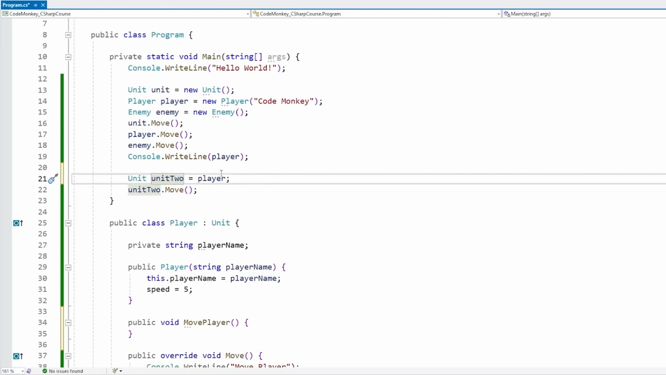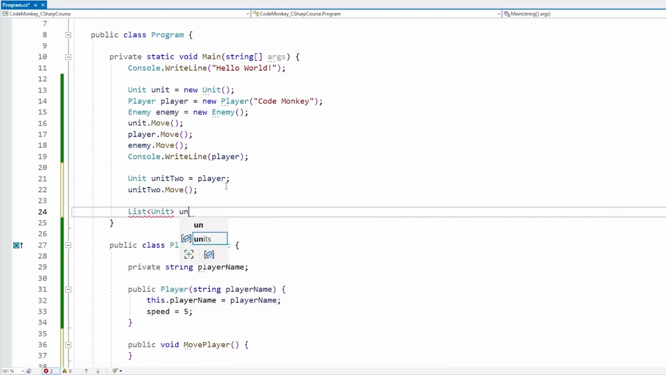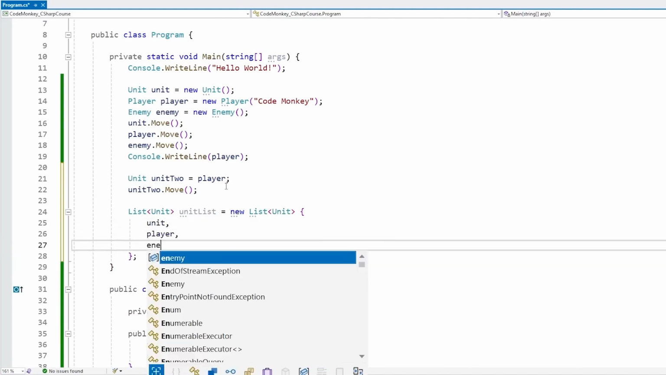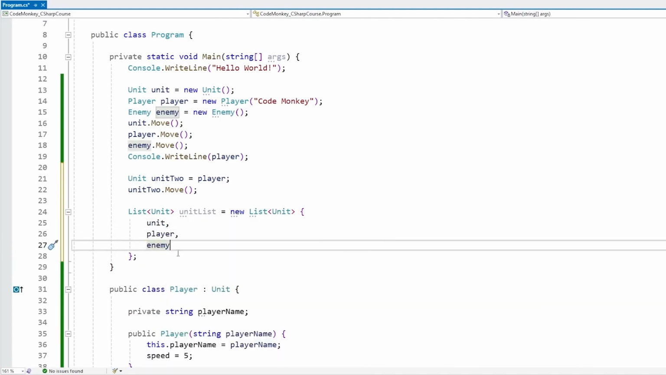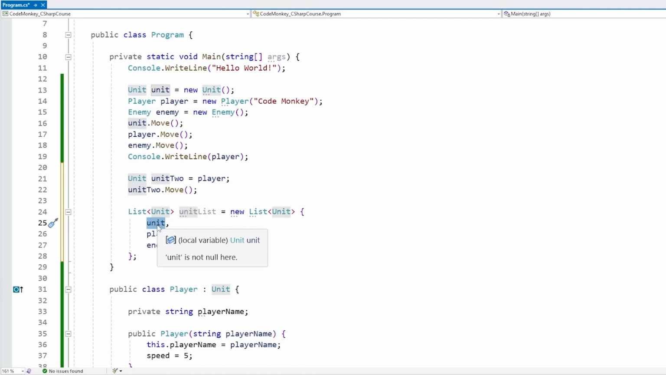One fun thing you can do with this kind of property is, for example, having a list of units for some kind of unit list. You can do this, and now inside of here, we can place a unit, we can place a player, and we can place an enemy. And yep, this works. It works because our player class and our enemy class extend our unit base class, so they can all be cast down into a unit type.